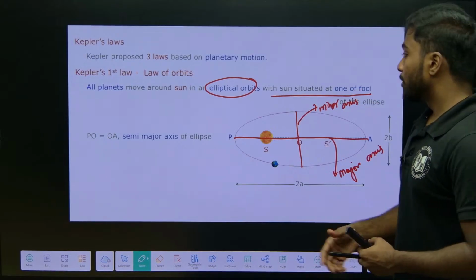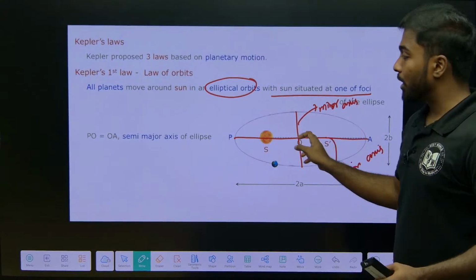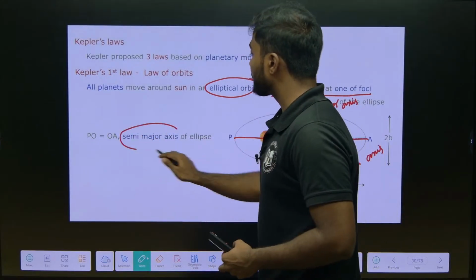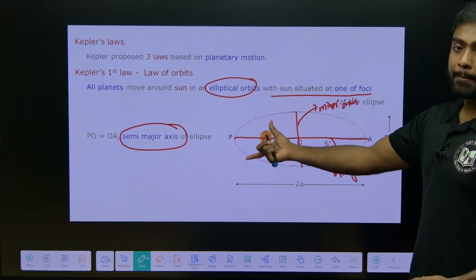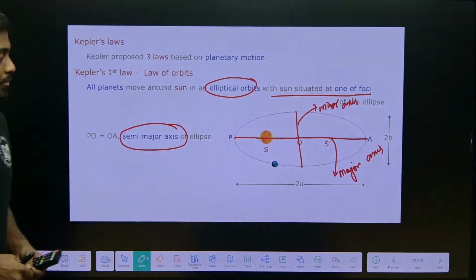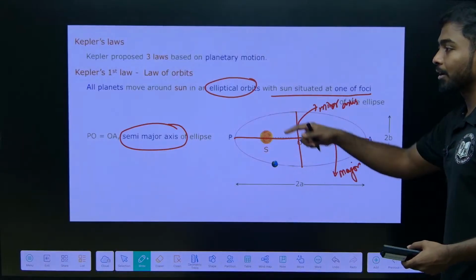Here PO and OA are equal and are called the semi-major axis. Why semi-major? Half of the major axis is called the semi-major axis, and half of the minor axis is called the semi-minor axis. So this is Kepler's first law, the law of orbit.